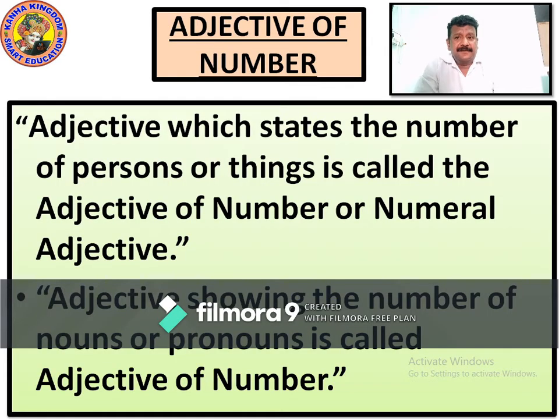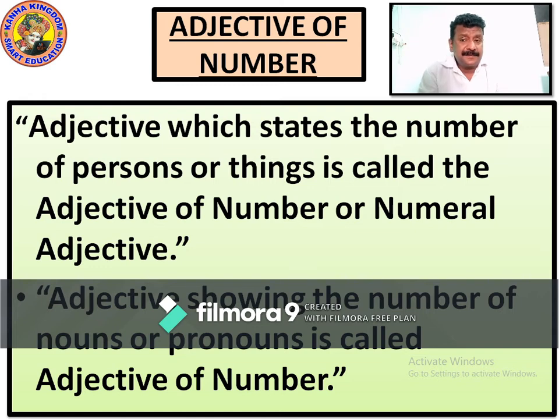So now let's see order of adjectives. Here we are seeing order of adjectives in which it's adjective of number. What is adjective of number? Let's see the definition of it. You have to write it down and understand it properly. Adjective which states the number of person or thing is called adjectives of number or numeral adjective.